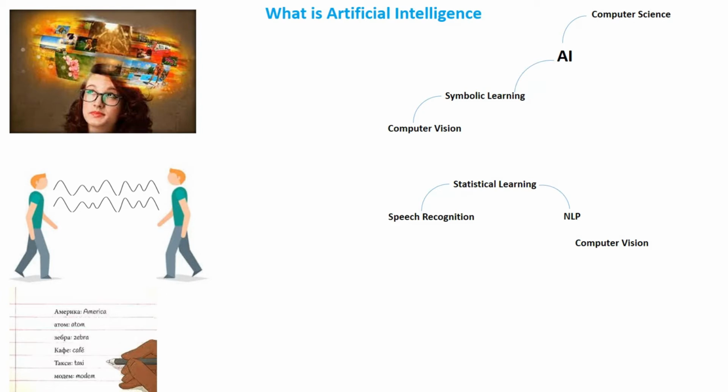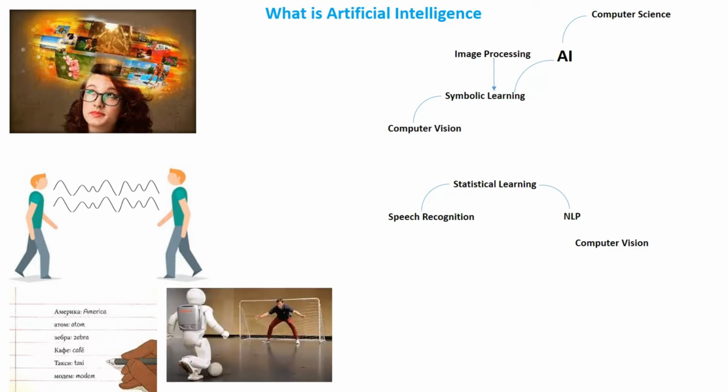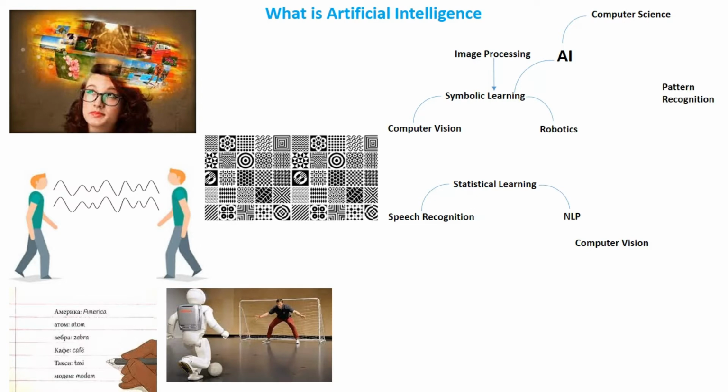Humans recognize the scene around them through their eyes, which create images of that world. This is the field of image processing, which even though it is not directly related to AI. Humans can understand their environment and move around fluidly. This is the field of robotics. Humans have the ability to see patterns, such as grouping of like objects. This is the field of pattern recognition. Machines are even better at pattern recognition because they can use more data and dimensions of data, and this is the field of machine learning.